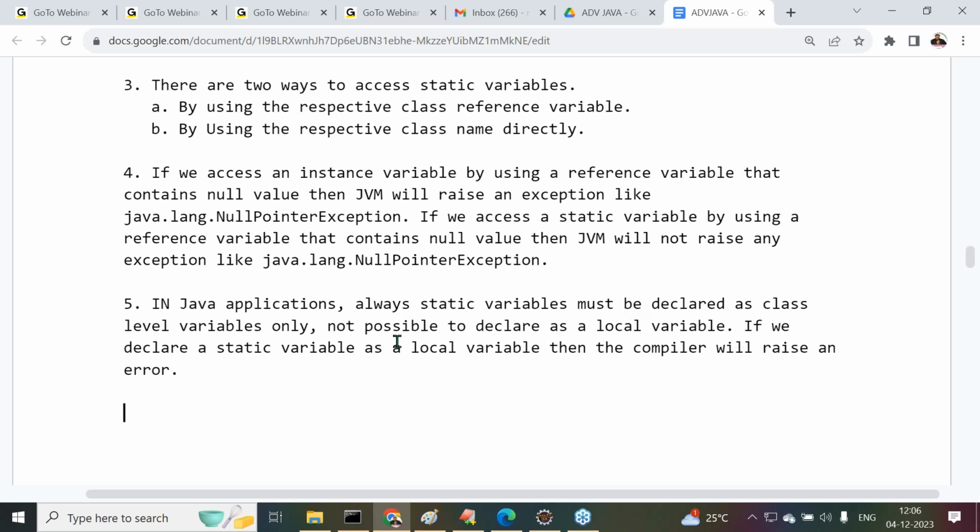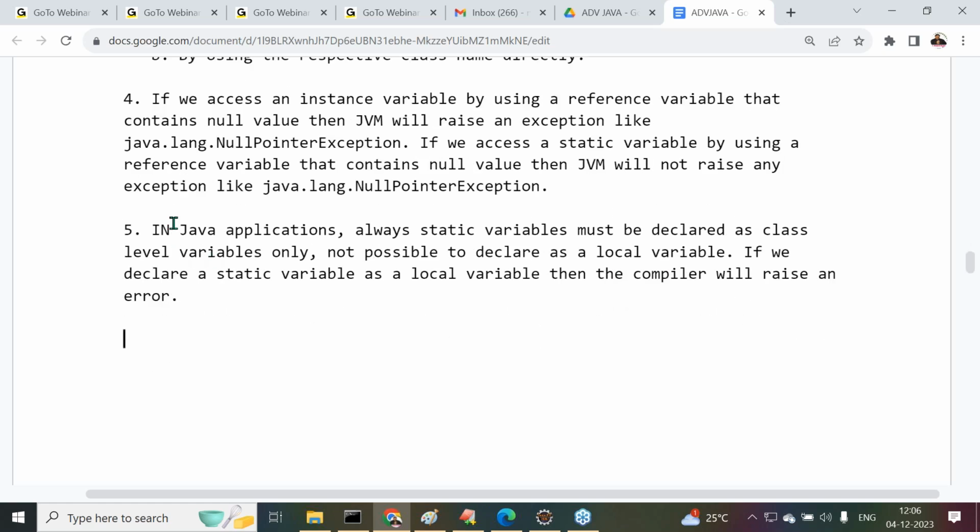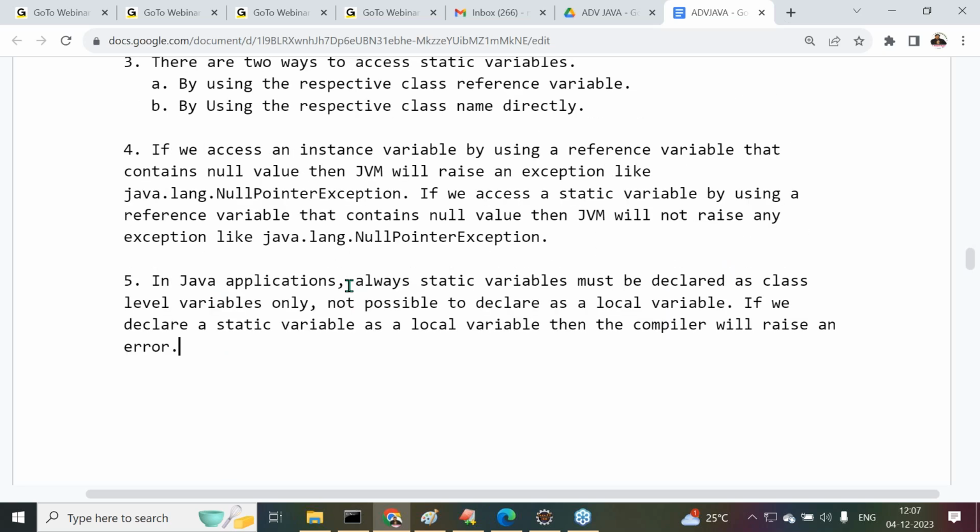All of you get my point here? In Java applications, always static variables must be declared as class level variables only. Not possible to declare as a local variable. If we declare a static variable as a local variable, then the compiler will raise an error. Got it or not? All right, sir. So these are the various points we can understand.